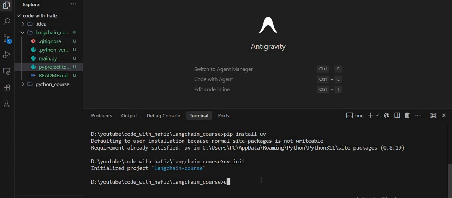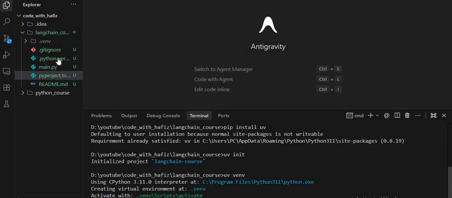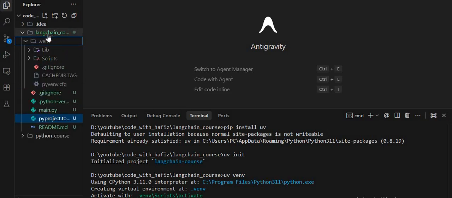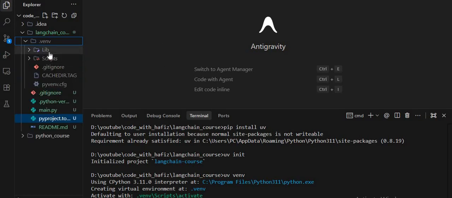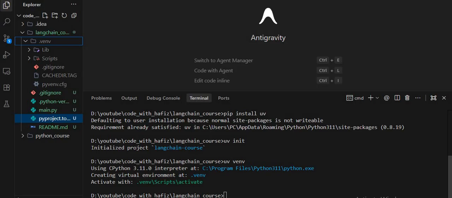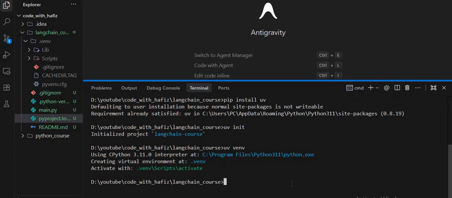So we have a command, venv. So I am going to run this. As you see, we get a folder inside our LangChain folder with the name .venv, and inside this we have a lib and scripts. When I run this command, I am getting "creating virtual environment at .venv", and we activate this virtual environment using this command. So we have to run this command.